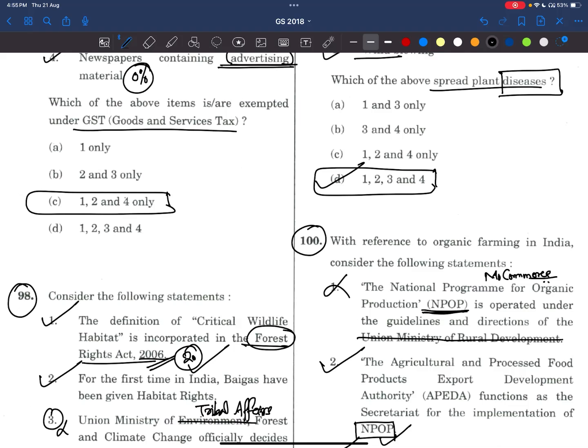You also try to make notes of your own, and supplement them with my notes. I'll share them in the Telegram channel, not now, but whenever we start for the prelims. Then I'll be sharing these notes with you.